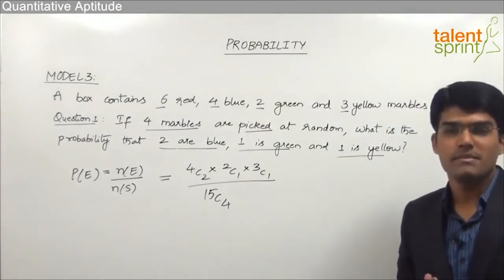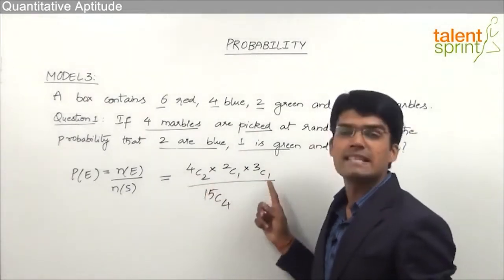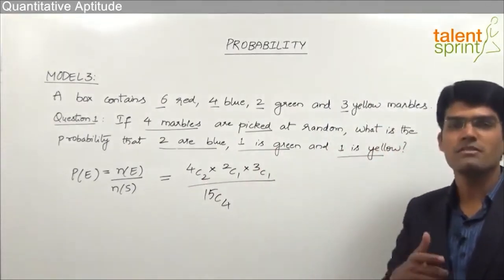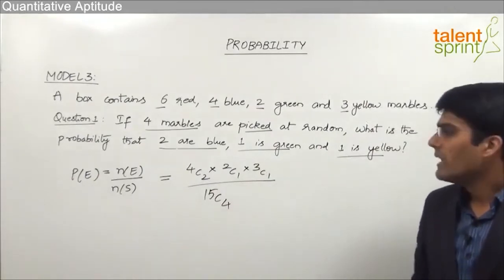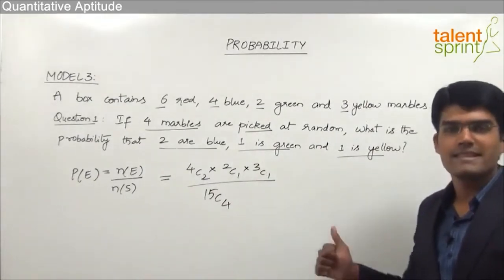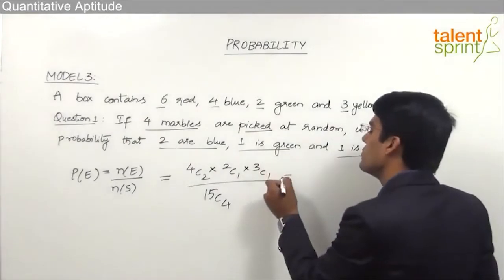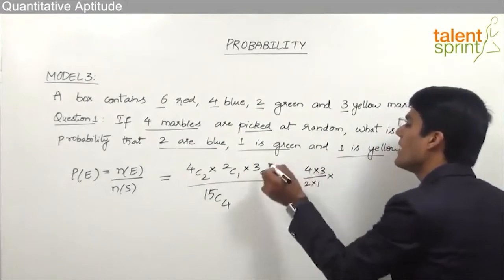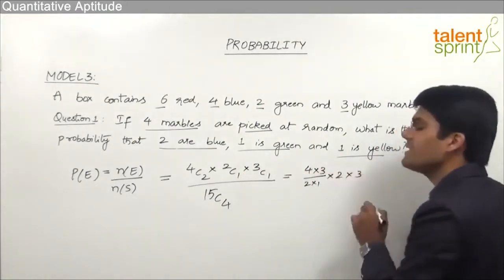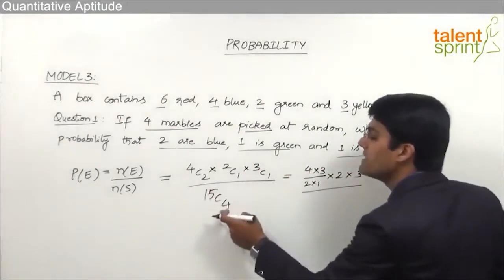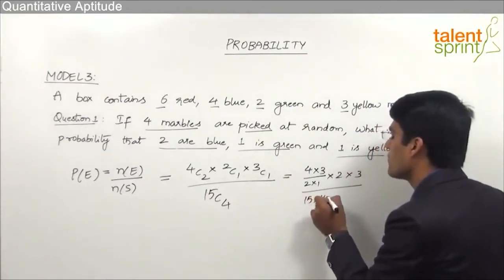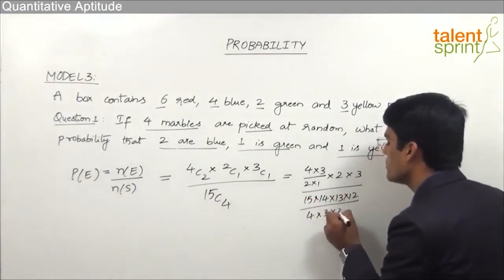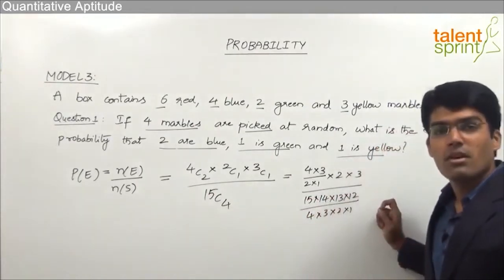But remember friends, in some cases the options are given in terms of NCR. So this itself can be taken as the answer. Otherwise, we need to go for further simplification to find out what is the correct answer. Let us here do the complete simplification and see what is the probability. 4C2 is nothing but 4 into 3 divided by 2 into 1. 2C1 will be equal to 2 and 3C1 is equal to 3. Divided by 15C4, that can be taken as 15 into 14 into 13 into 12 divided by 4 into 3 into 2 into 1.